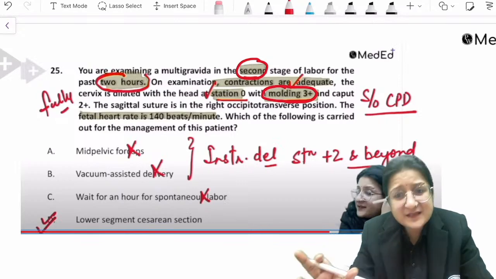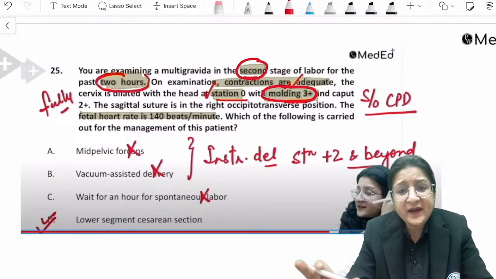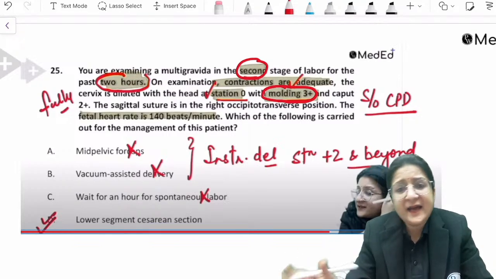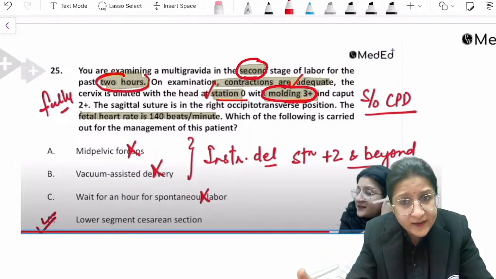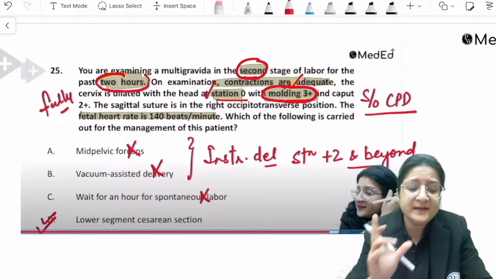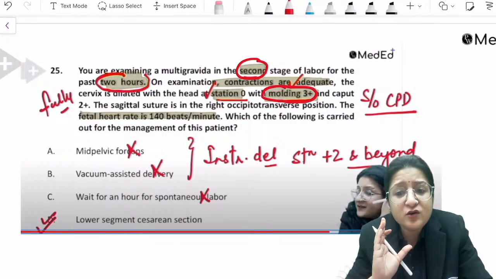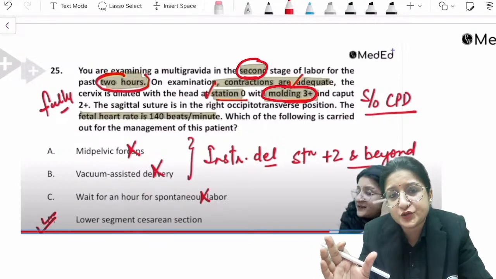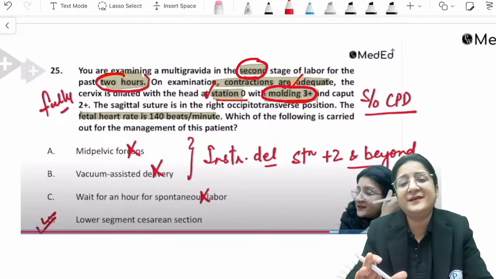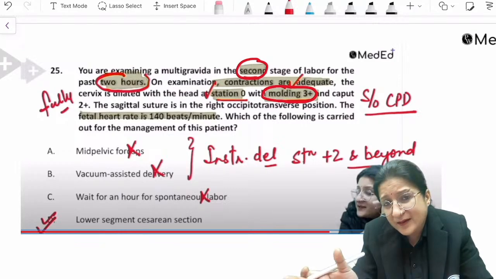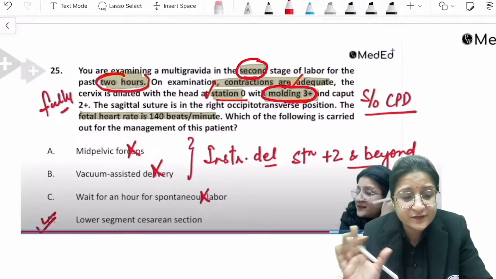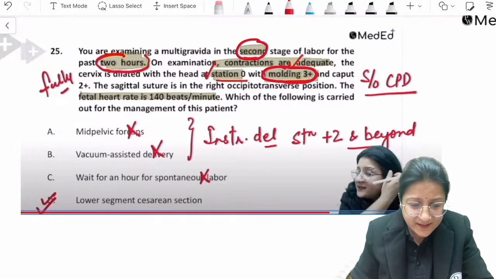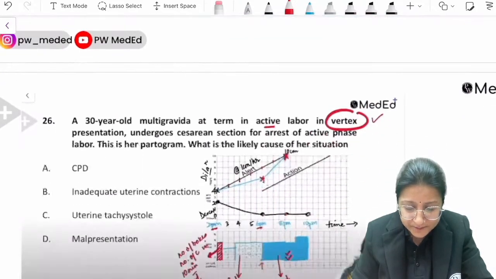So I have discussed this already with you, that instrumental delivery is fine when the cervix is fully dilated and station is +2 and beyond. But for instrumental delivery, mind you, there should be no evidence of cephalopelvic disproportion. Only then instrumental delivery. If there is cephalopelvic disproportion, then instrumental delivery should not be attempted. So that is the answer to this question.